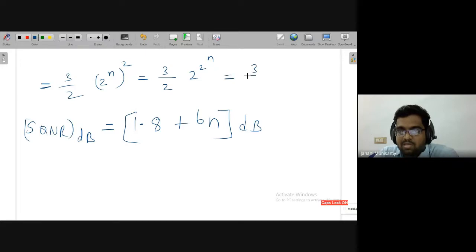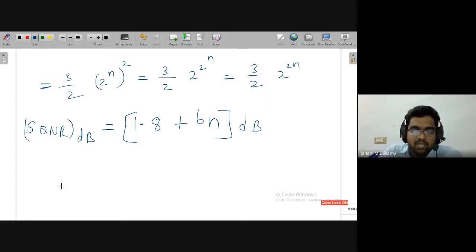Then again I can write the modified version of this. Say this is 3 by 2. I can use the a power m whole power n formula, 2 to the power of 2n also. Please verify this, whether all are correct or wrong. You take some random number for n, different numbers, just to verify whether all the expressions are correct or not. If it is correct, then SQNR in dB, I can write like this, 1.8 plus 6n dB.